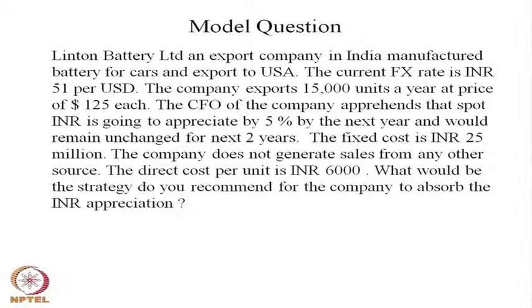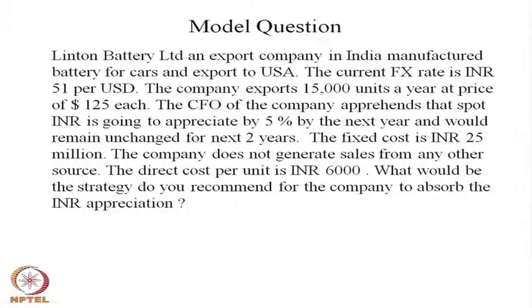The plan was drawn through this example. The company does not generate any other sales, there is no other export, whatever batteries they manufacture, they export to the US. The fixed cost of the operation is 25 million Indian rupees. The direct cost for manufacturing per unit, as the battery was manufactured in India, was 6,000 rupees.